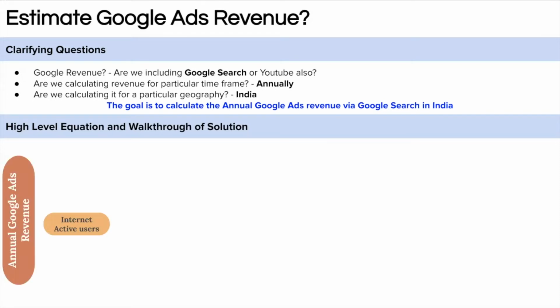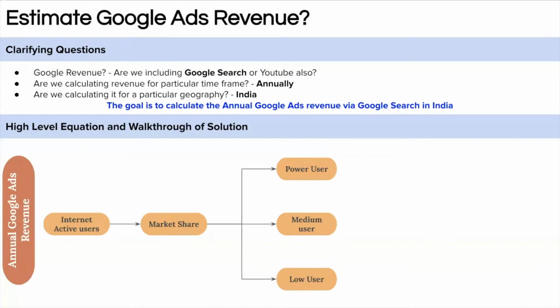We'll start with the Indian active internet users. These are the users who have an active internet connection. Currently, India has 600 million active internet users. Even though we have active internet users, not everyone uses a search engine, right? I understand that Google is quite popular, but still not everyone uses a search engine. Also, some people use a different search engine like Bing or Yahoo. So we have to take the fraction of those users who use Google. So we have to take the market share. After that, we can divide these users into power users, medium users, and low usage users. From there, we can calculate the total searches by these users.